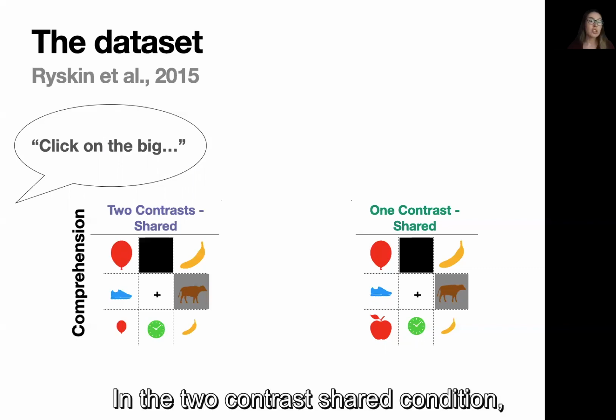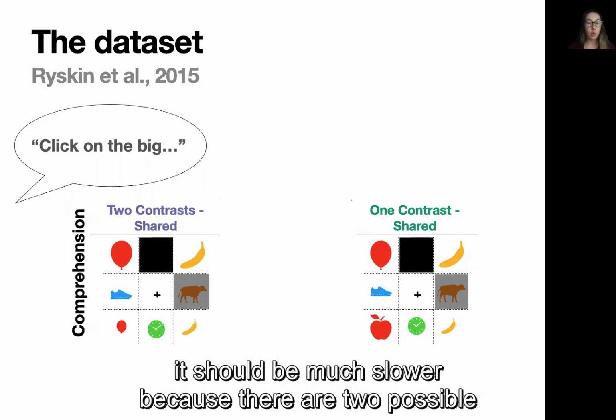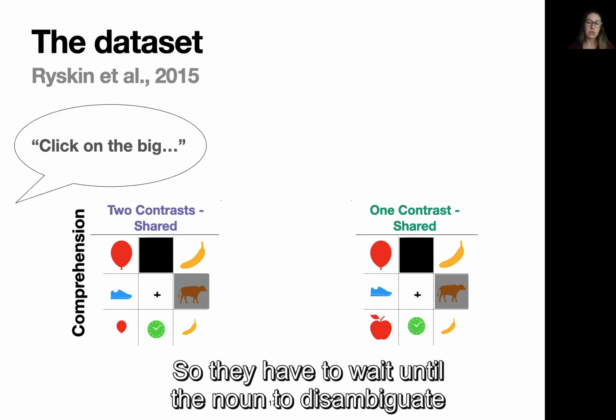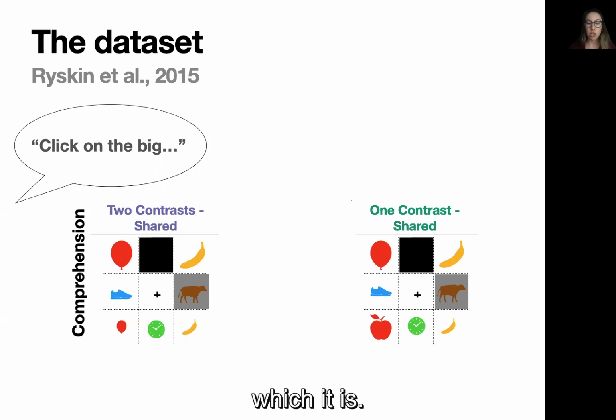In the two contrast shared condition, it should be much slower because there are two possible big things here, the big banana and the big balloon. So they have to wait until the noun to disambiguate which it is.